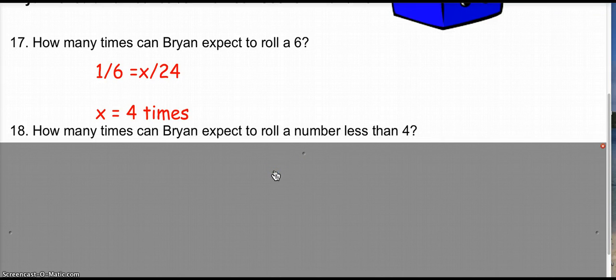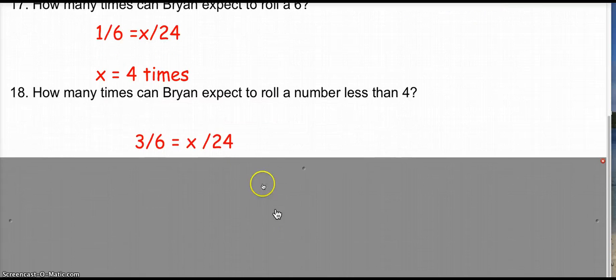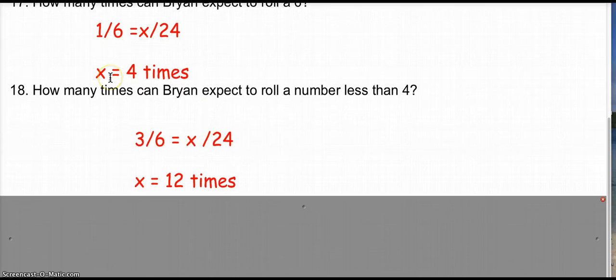How many times can you expect Brian to roll a number less than 4? Well, the numbers on the die that are less than 4 are 1, 2, 3. 3 out of 6. We want to know how many out of 24, so x over 24, and we would expect that to happen 12 times.